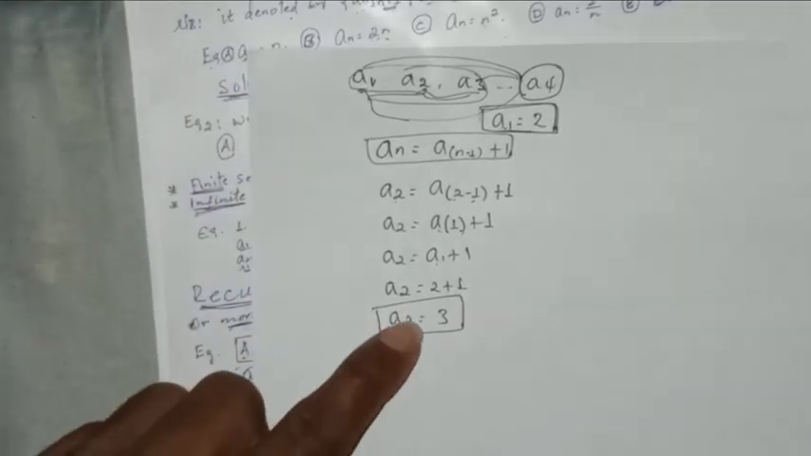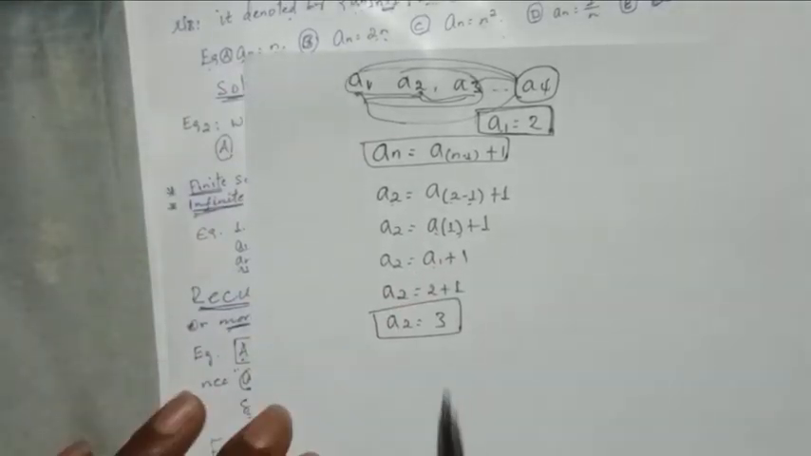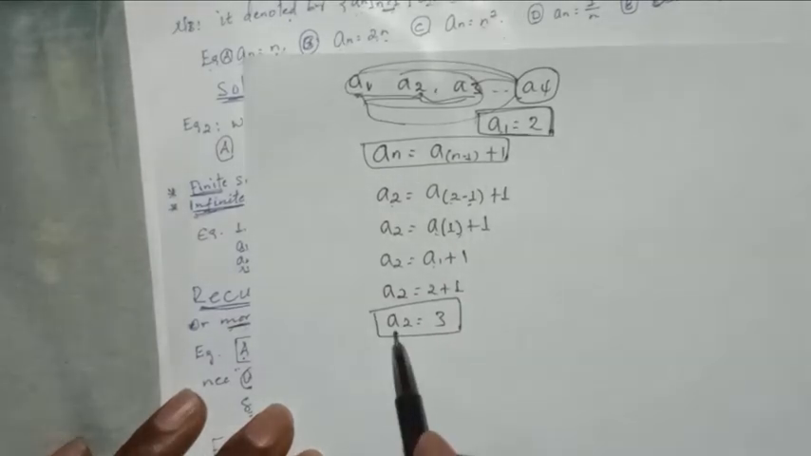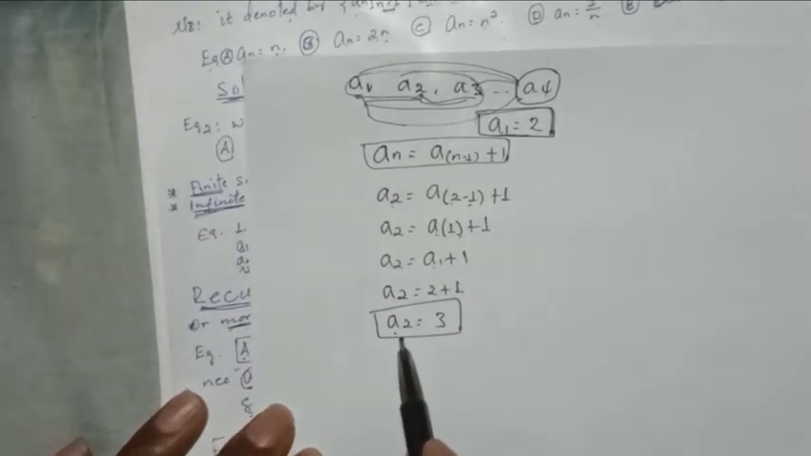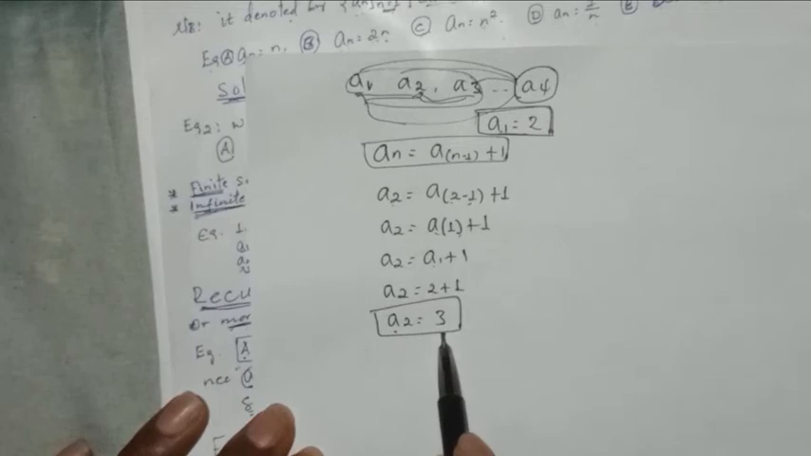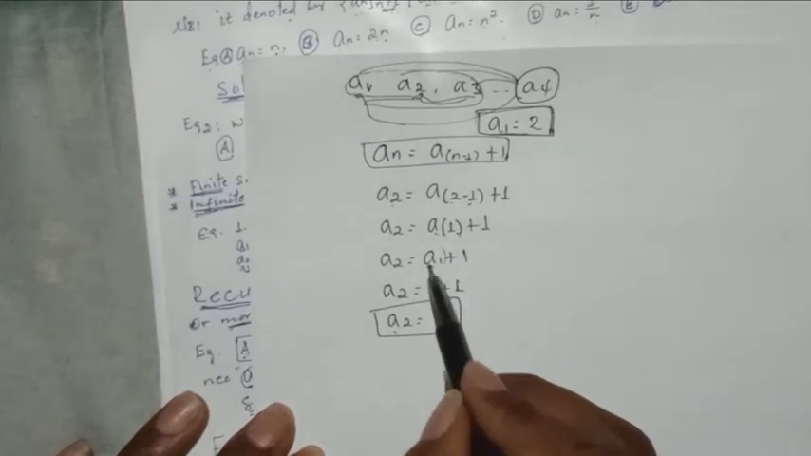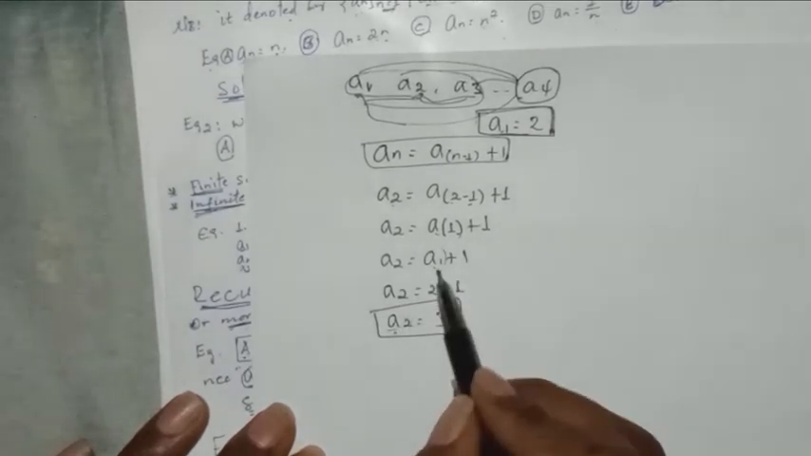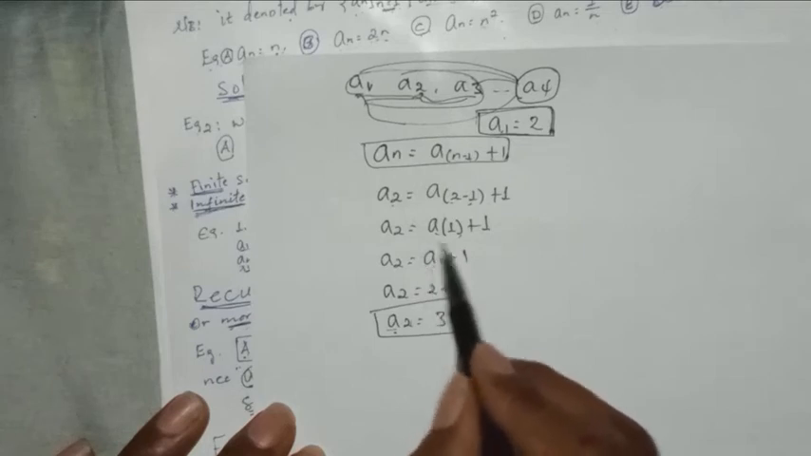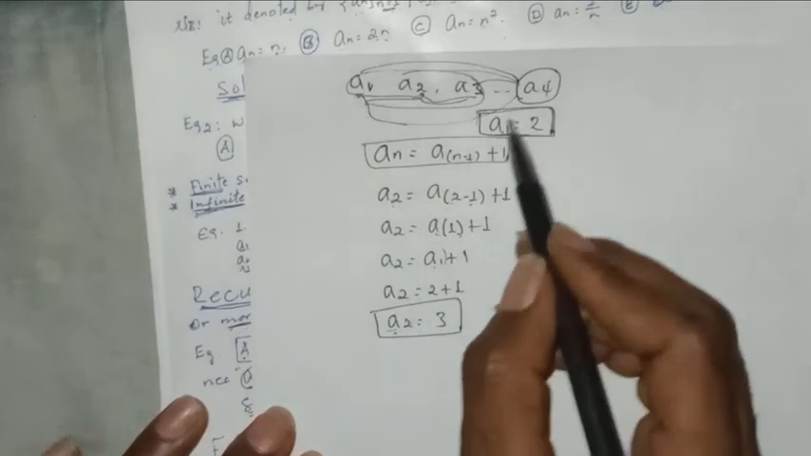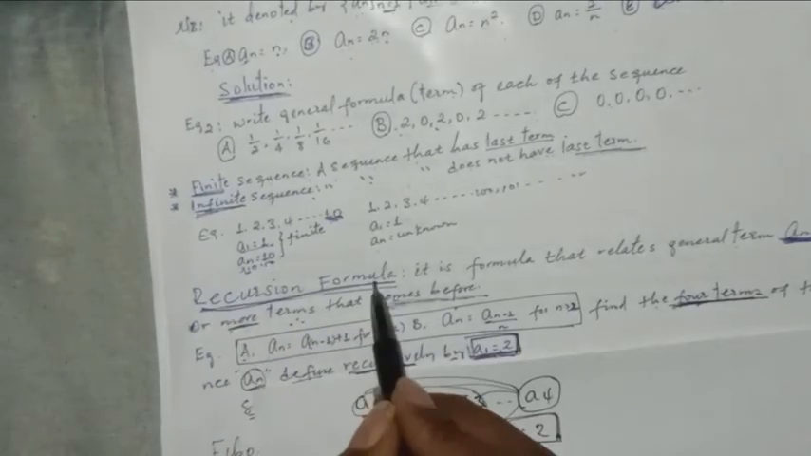So A2 we got depending on A1. If A1 is not given to us we cannot get A2. So as the value of A1 is determined, the value of A2 is determined based on A1. This formula is called recursion formula. Simple.